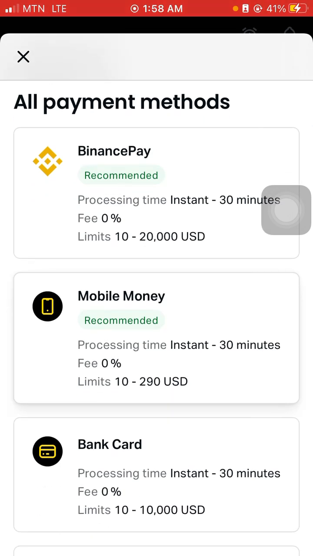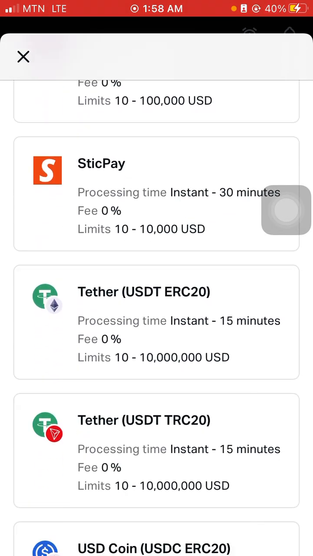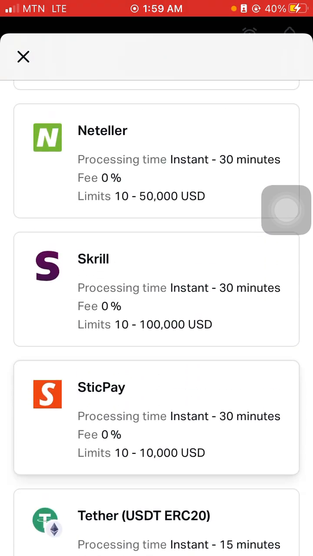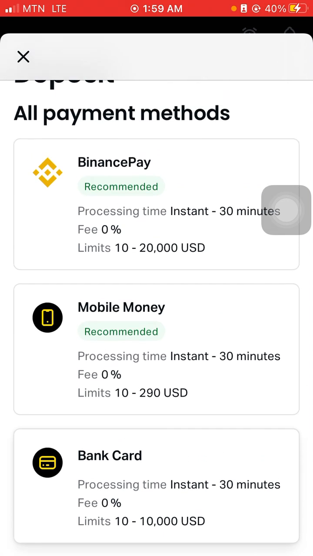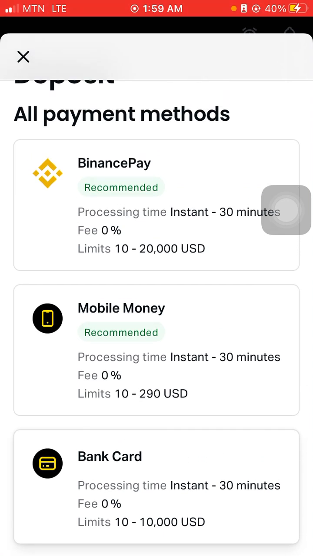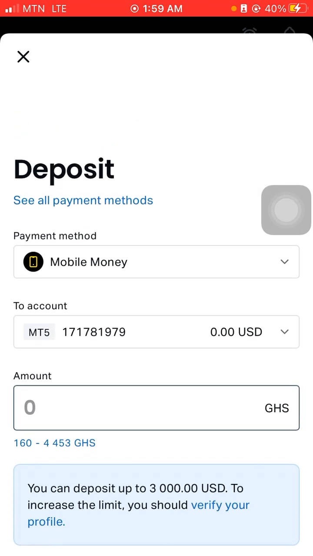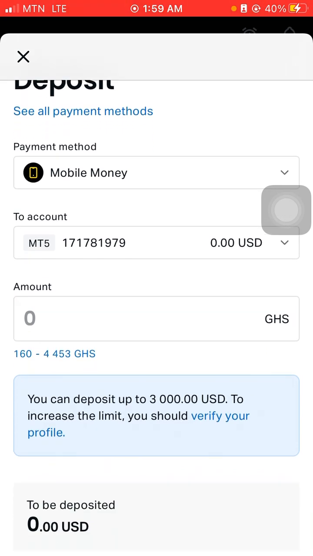You come to the payment method page, so you pick what payment method you want to use, whether it's USDT, USDC coins, TickPay, Skrill, Neteller, Bitcoin, bank card, mobile money, or Binance Pay. But because we are in Ghana, I'm going to use mobile money, which is more convenient, by the way, and easier.